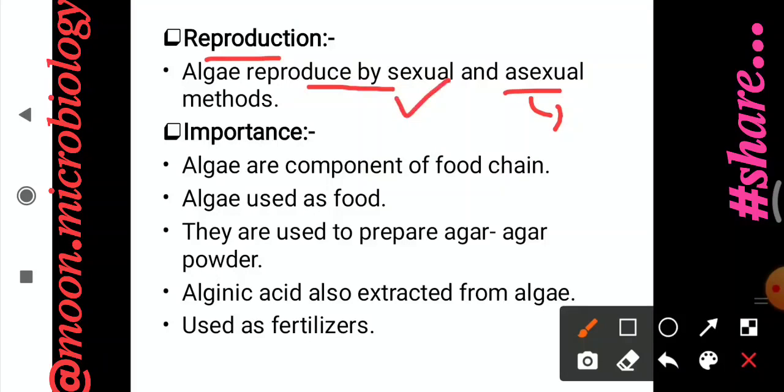If we talk about the sexual mode of reproduction in algae, that is mostly found in the higher algae. Higher algae reproduce by the fusion of gametes. There are two gametes and there will be the fusion of gametes.